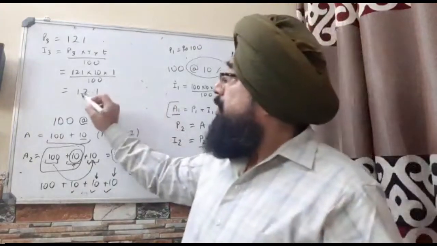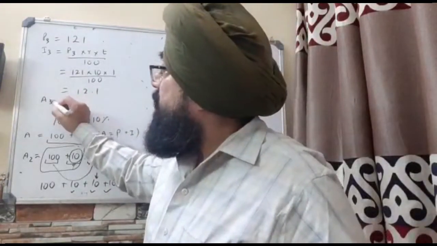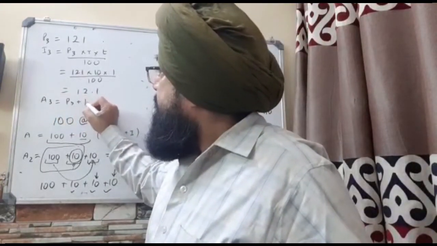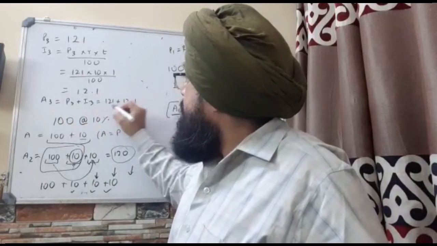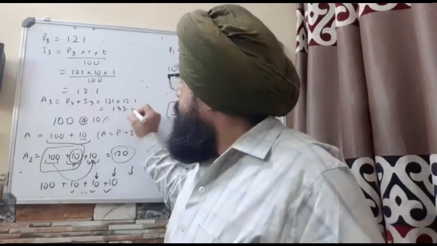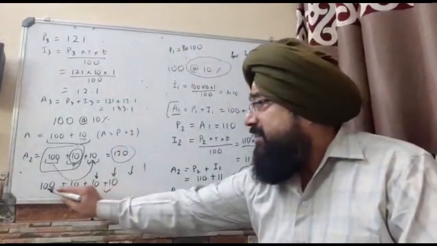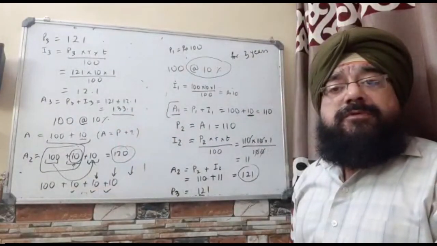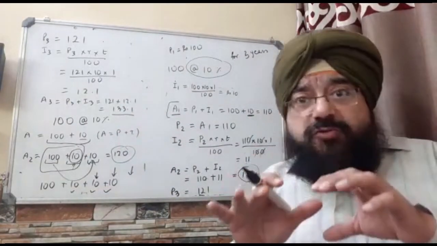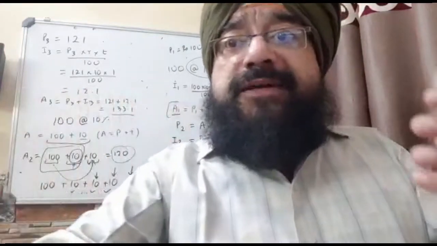So therefore, now see, what will be the amount at the end of the third year? P3 plus I3, that will be 121 plus 12.1, and that makes it 133.1. Remember I said there is 130 rupees and there is 133.1 rupees now. So this was the story which I needed to tell you to explain the compound